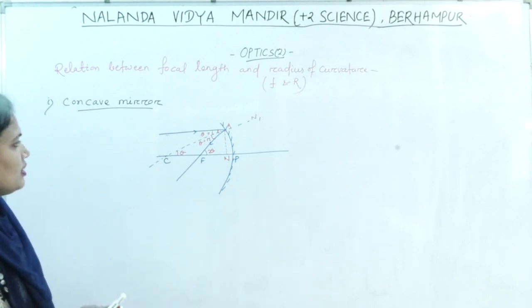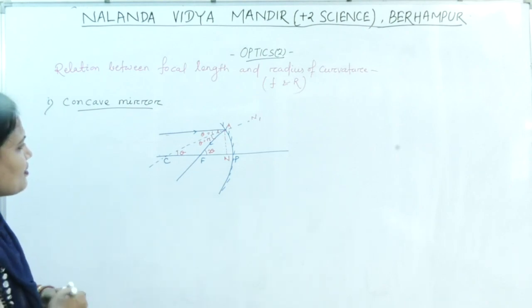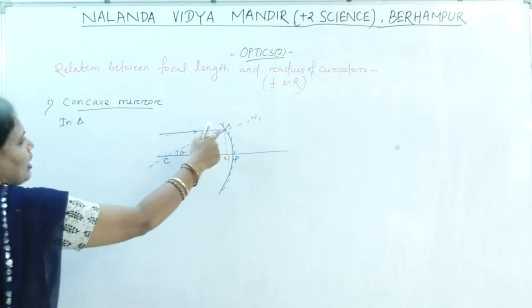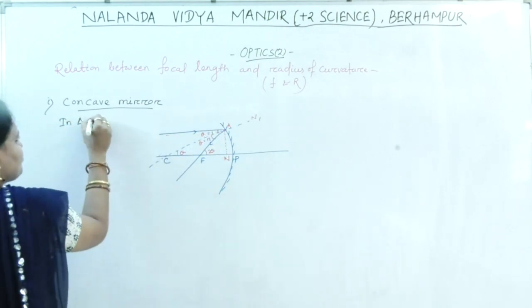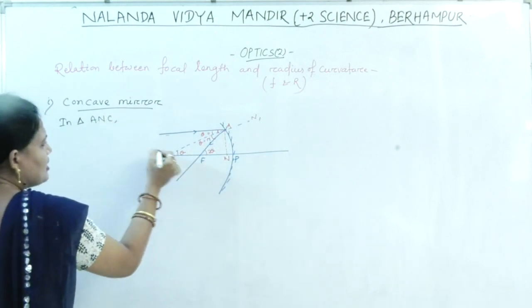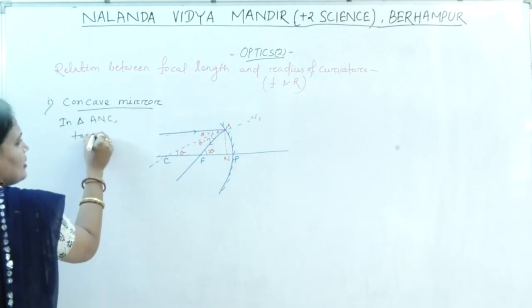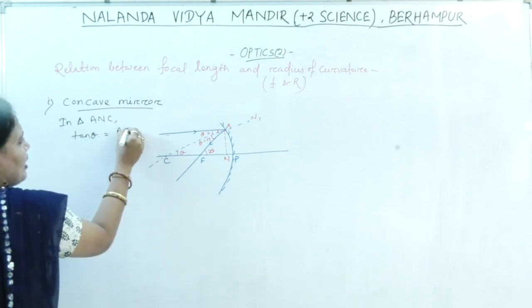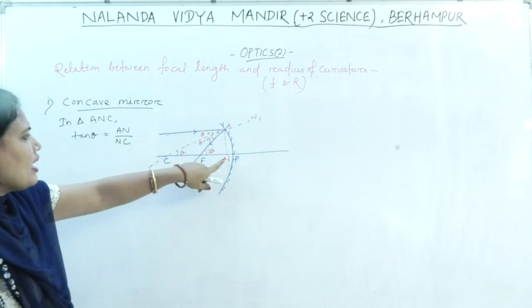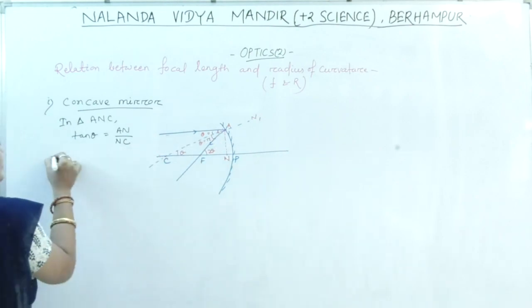Now let us consider the triangle ANC. Tan theta is equal to AN by NC.